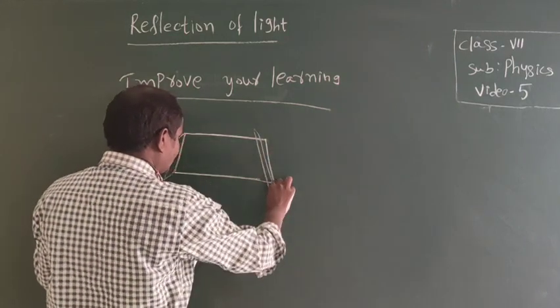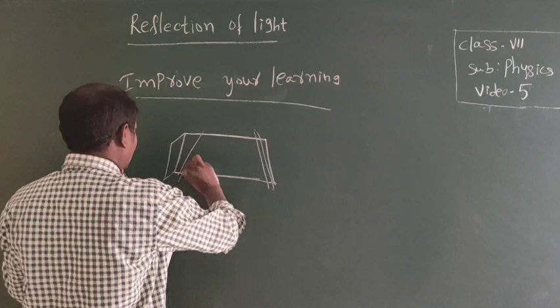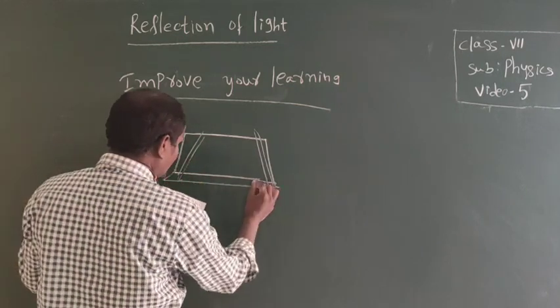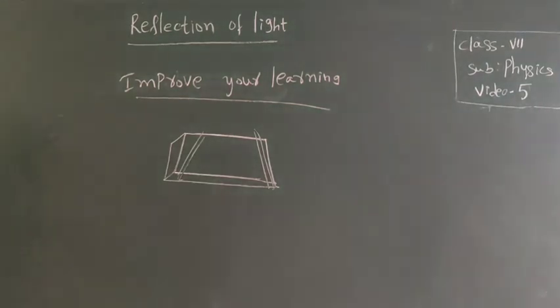Here two strips are given, pins are given. Will it work or not? Explain your answer. Try to make a periscope like this and see whether it works or not.